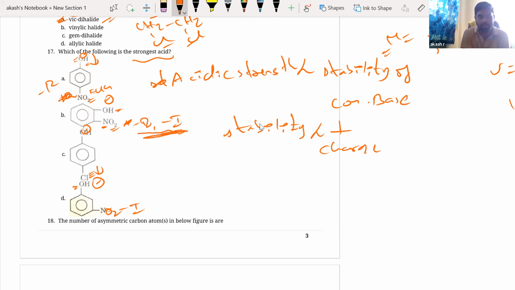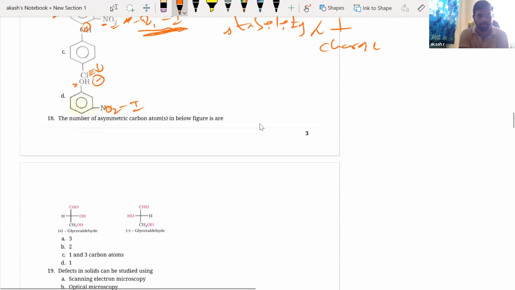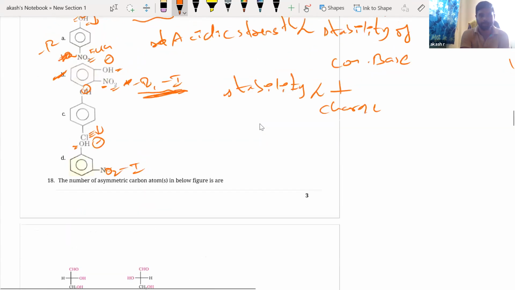So minus R and minus I both are happening in B. So B is the correct answer to this question.